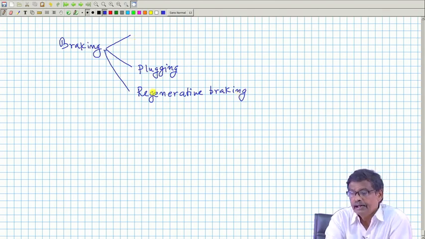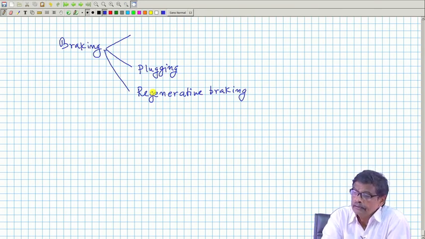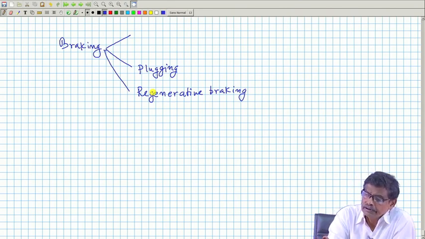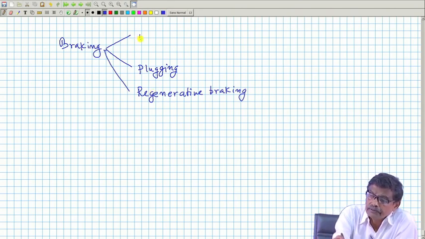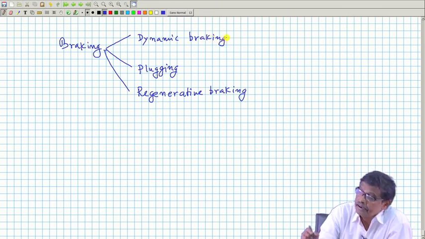So, plugging and regenerative braking. Or it is called dynamic braking most probably. Let us see what this means.